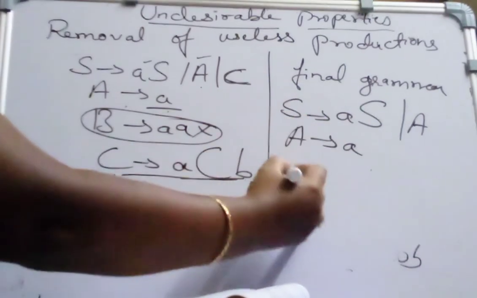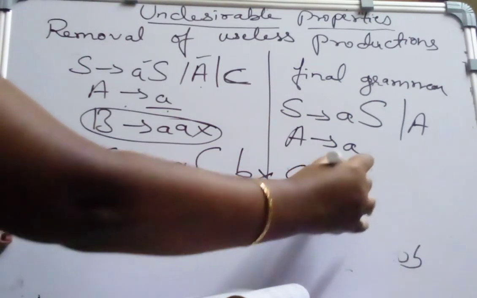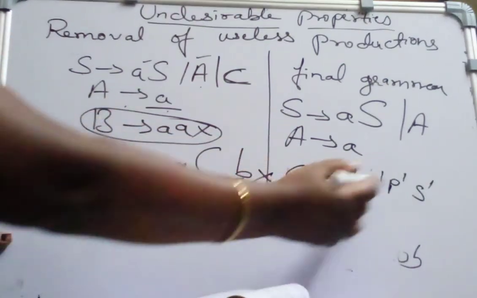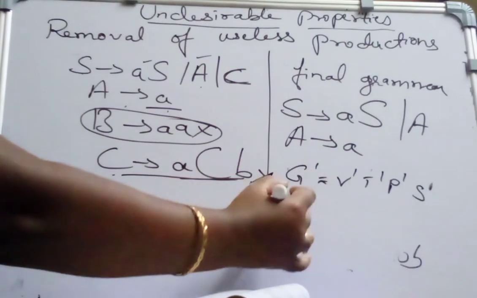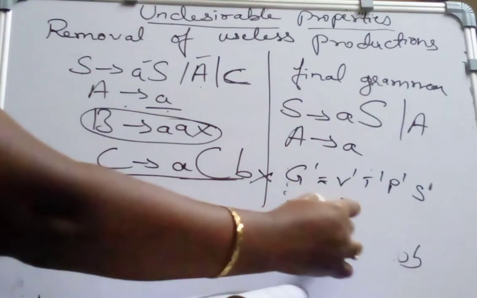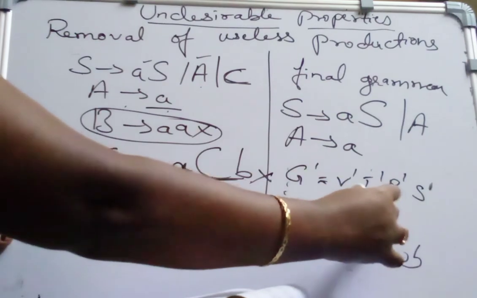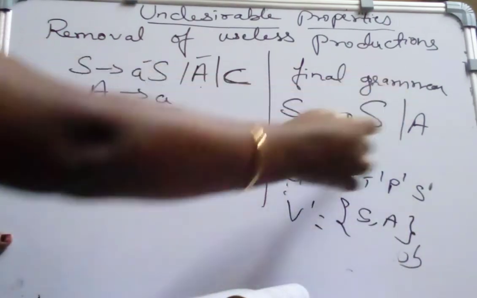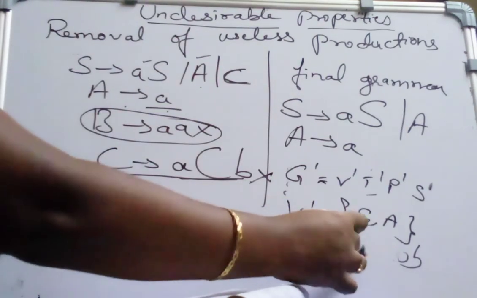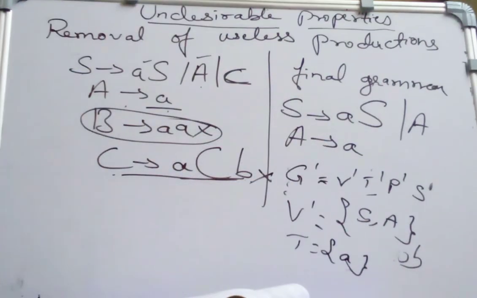So the final grammar G dash is equal to V dash, T dash, P dash, S dash. What is V dash now? Here 4 non-terminals got reduced to 2 non-terminals, that is S and A. We have only 3 productions, the terminal symbol is a, and our starting state S remains the same.